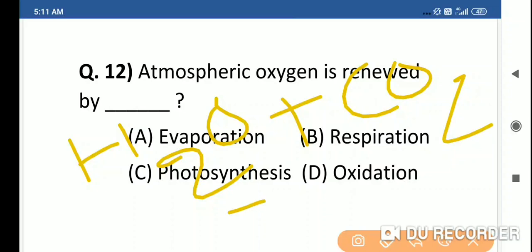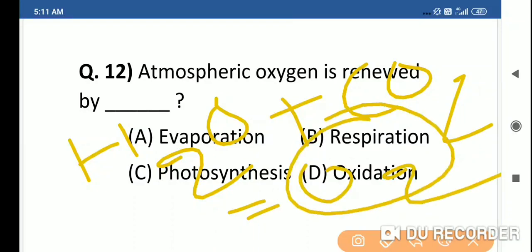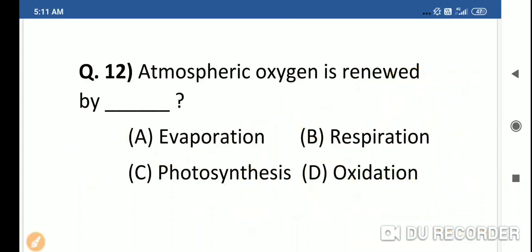So in this process we get oxygen. Atmospheric oxygen is renewed by photosynthesis, and the right answer is option C.